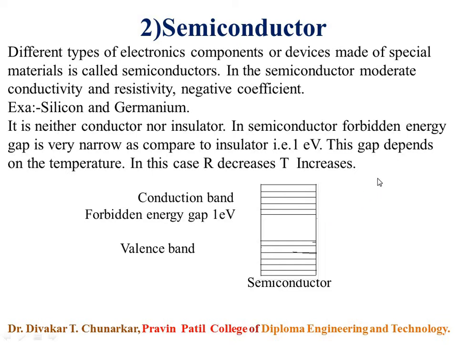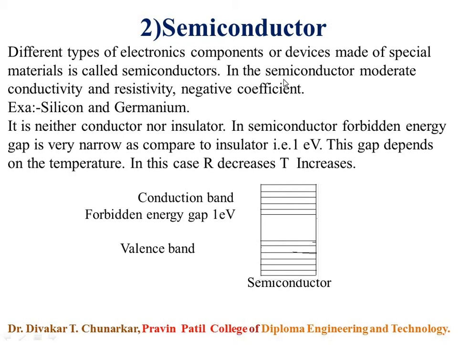So important points in semiconductor. In the semiconductor there are few electrons and a very small forbidden energy gap. The forbidden energy gap of semiconductor is only 1 electron volt, between conduction band and valency band.